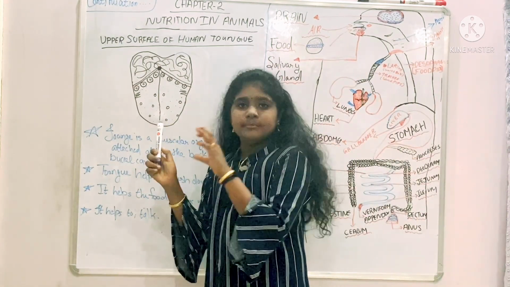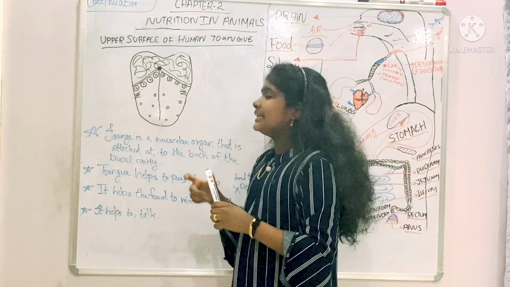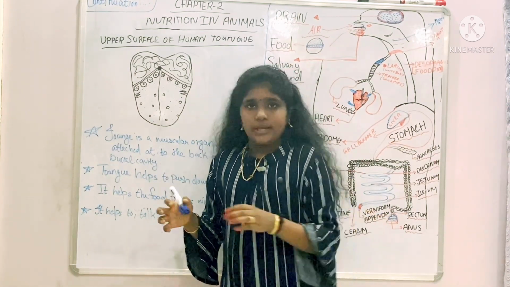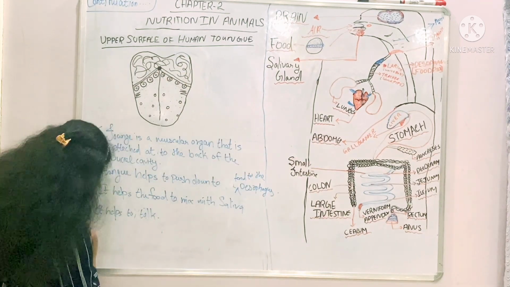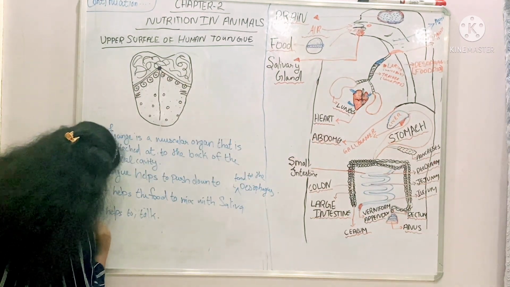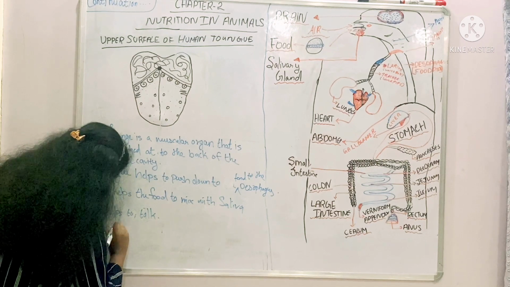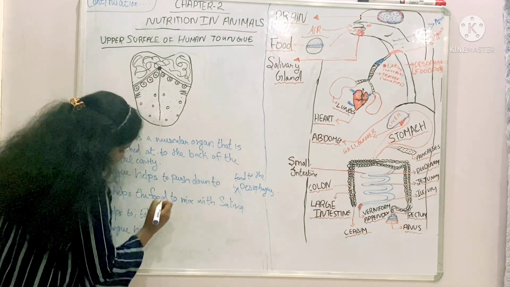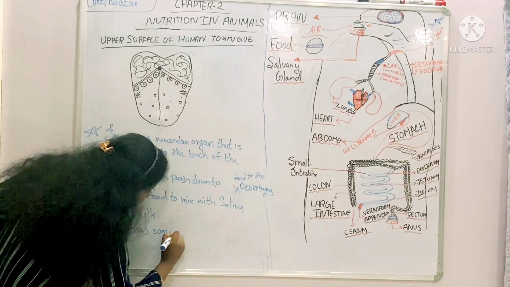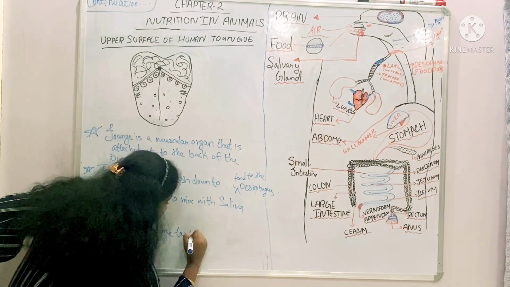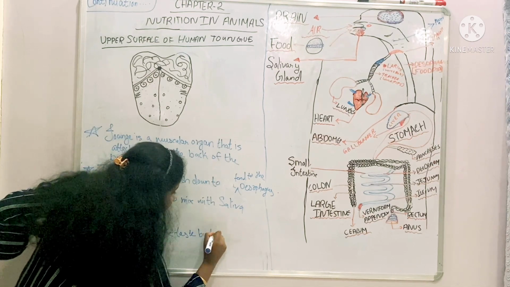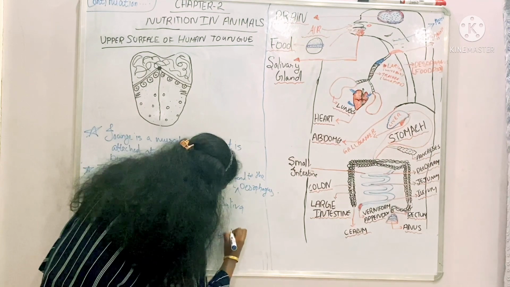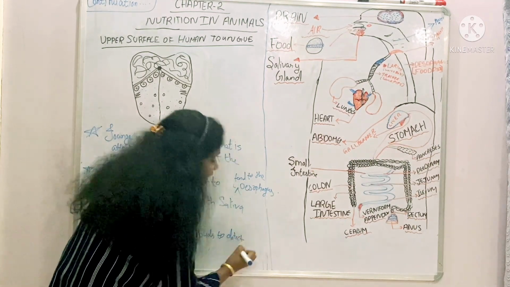And the tongue has some taste buds to detect some very functions. So what does that mean? Some taste. Next point is that the tongue has some taste buds to detect different tastes.